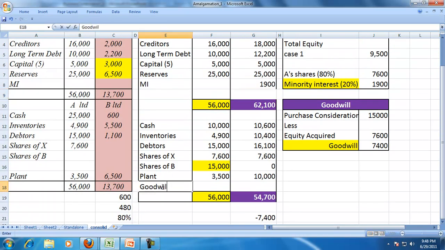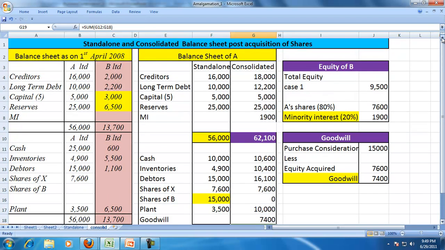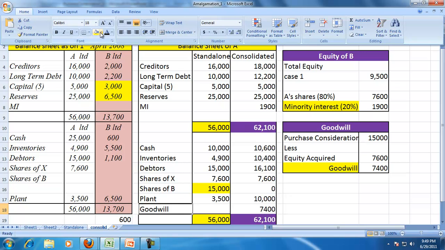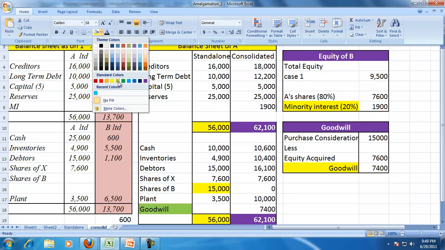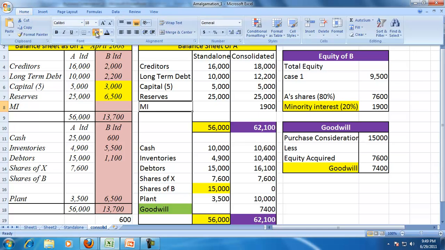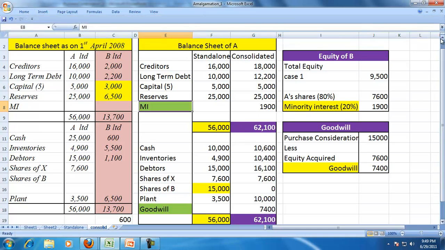And goodwill is an asset because that shows the future value of the business arising from this consolidation. So therefore, in a consolidated balance sheet, you come across a new term on the asset side, that is goodwill. On the sources side, you come across an item called minority interest.